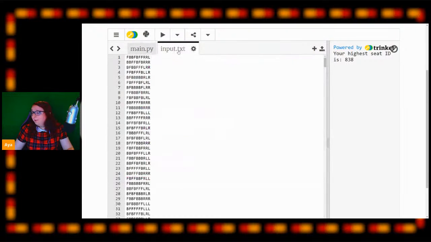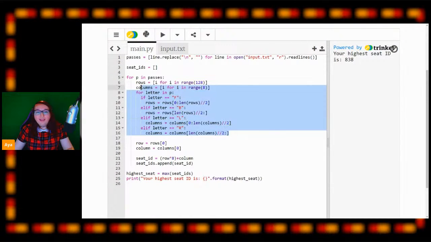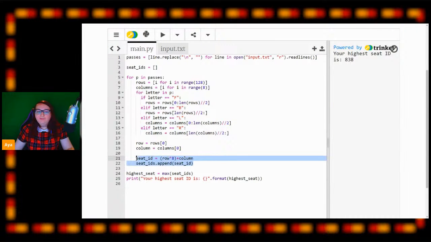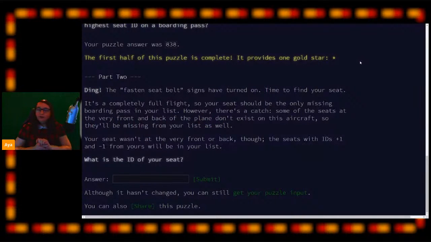So I've taken a look at all of these boarding passes here, figured out where they are on the plane based on the letters, figured out the seat ID based on where it is, found the highest seat ID, and then printed it out. And we got the highest seat ID of 838. We're not going to do the second part now. I'm actually going to ask you to think about this for yourselves.